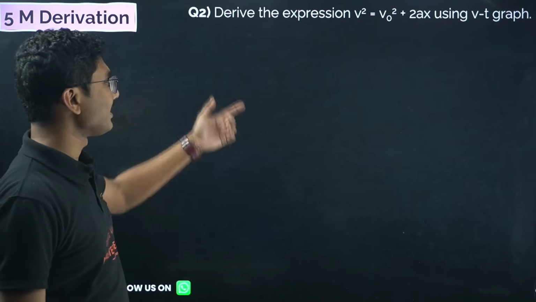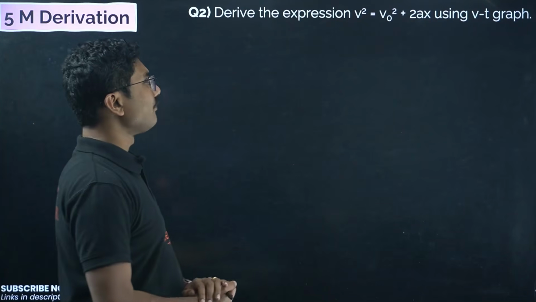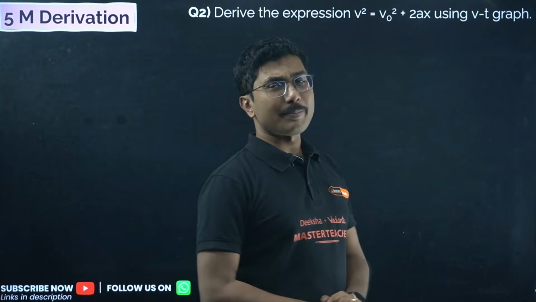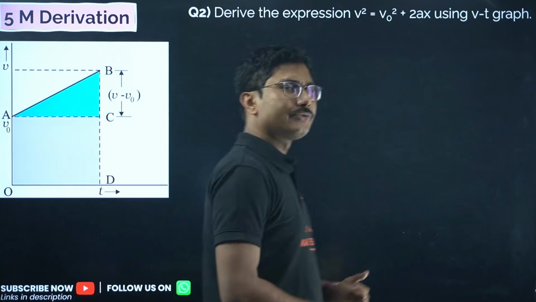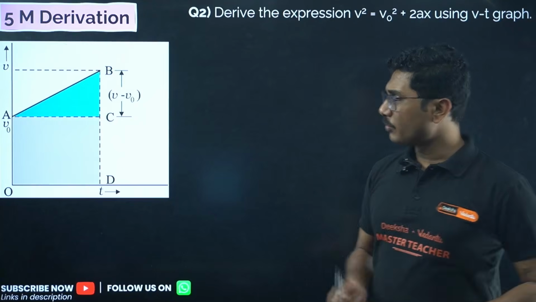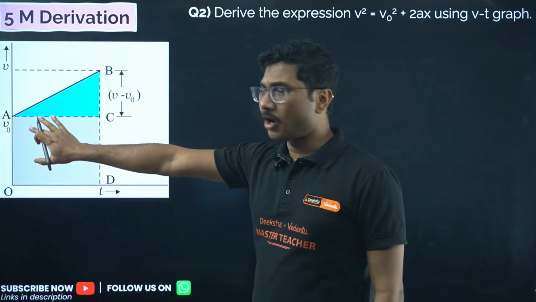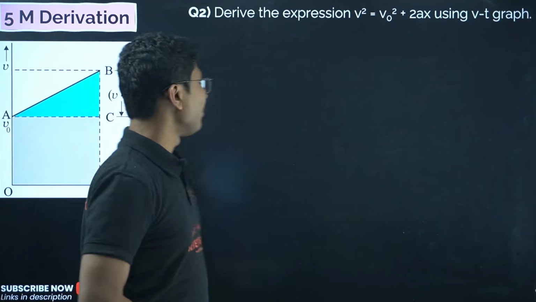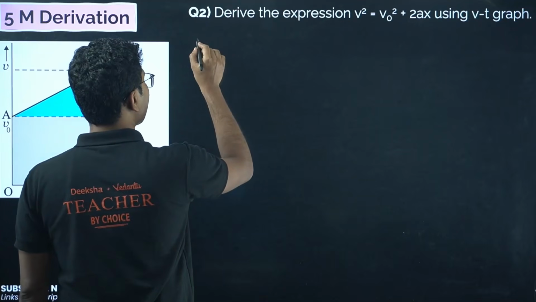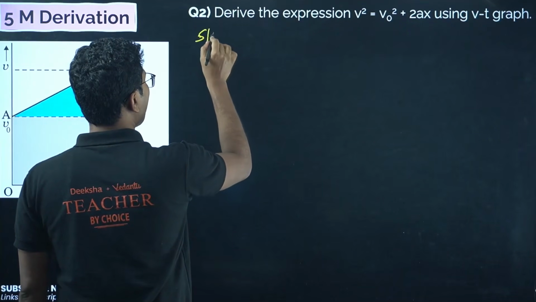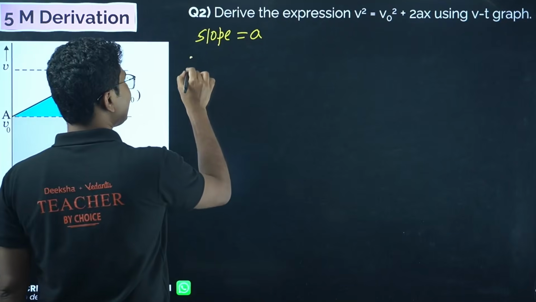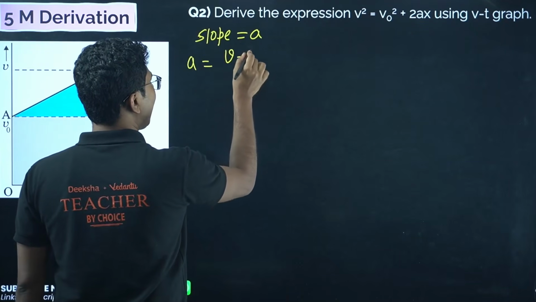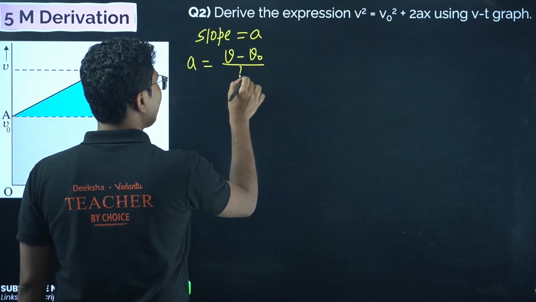Next, another derivation that comes: derive the expression v square equals u square plus 2ax from the vt graph. Again the same graph we are going to use, so I am not explaining the graph once more. You have to draw the same graph and use the same concept. What is the first concept? The first concept was slope. And what is slope? Slope is basically acceleration. So acceleration equals v minus v naught divided by t.